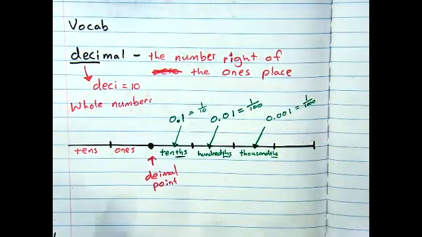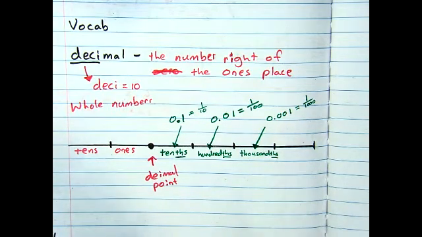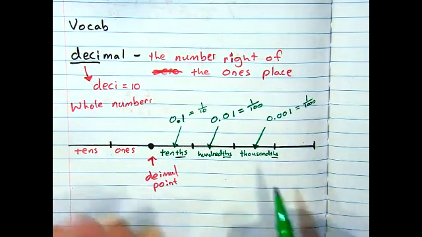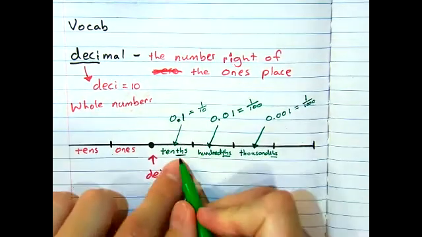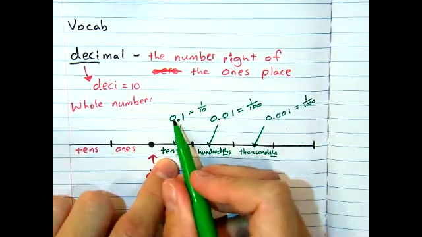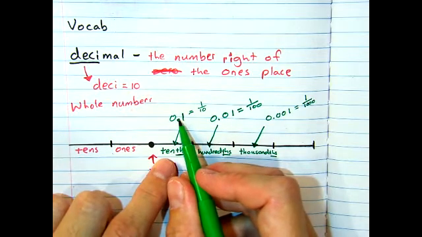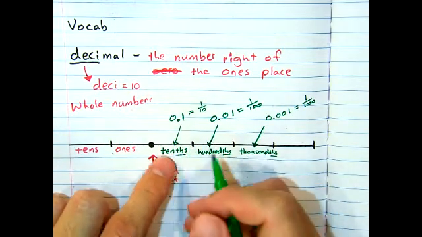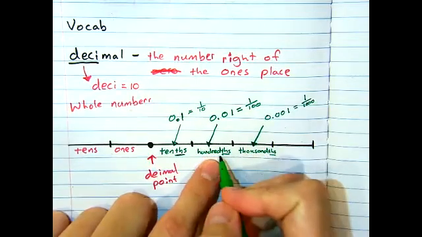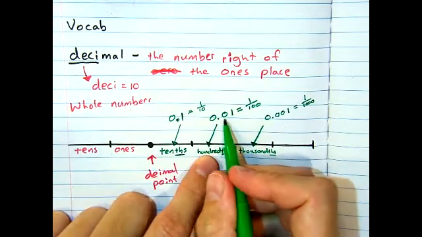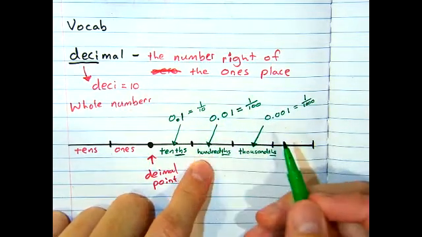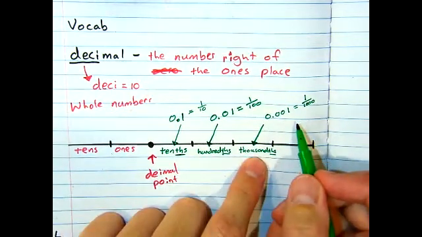Now, there are some visual cues that can help you figure out how to interpret these. So if we're talking about tenths, look at the number there, 0.1. If you remove the decimal and reverse the number, you'd have 10 hundredths. If you remove the decimal and reverse the number, you'd have 100. And same goes for 1,000th.